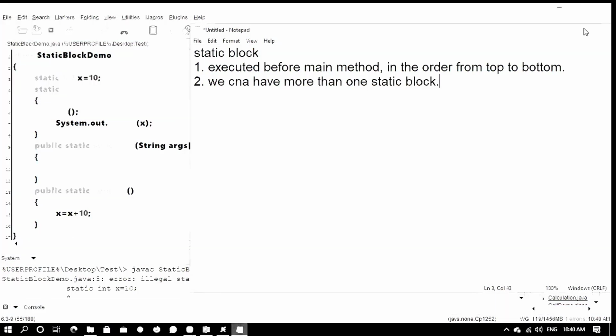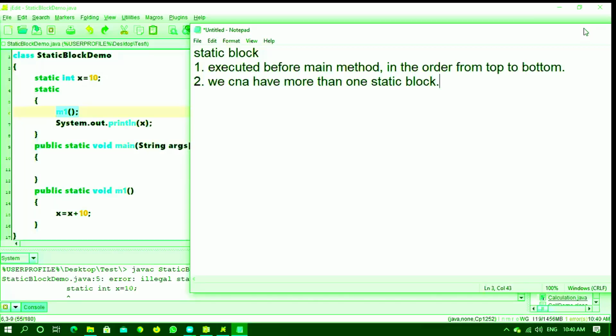Got one more question in the chat box. Let me just cross check. If M1 is not there, it will print 10. Yes, obviously, because in M1 you are manipulating it to 20. If you are not manipulating, then it will obviously print 10. I can access a static variable even from the main method. This we have done in the last classes. We declared y is equal to 10, and later we made it y++.